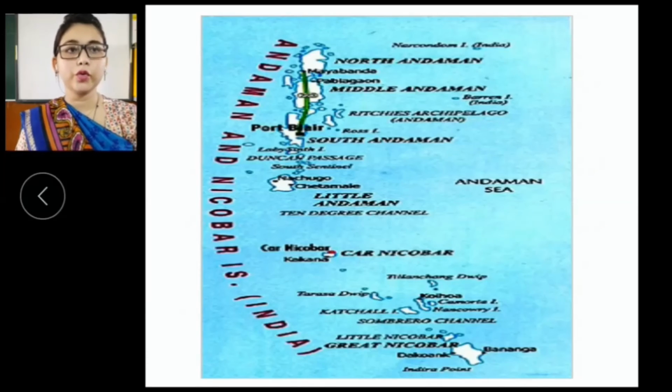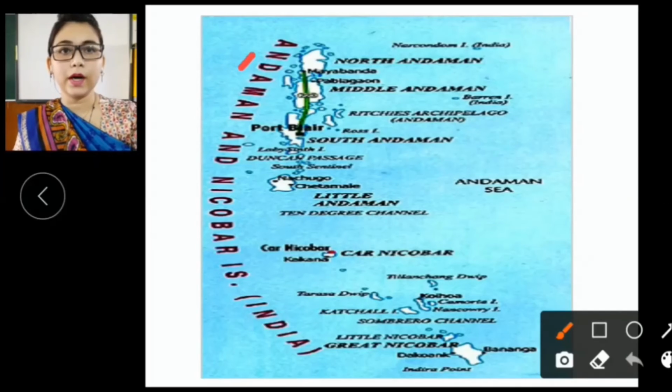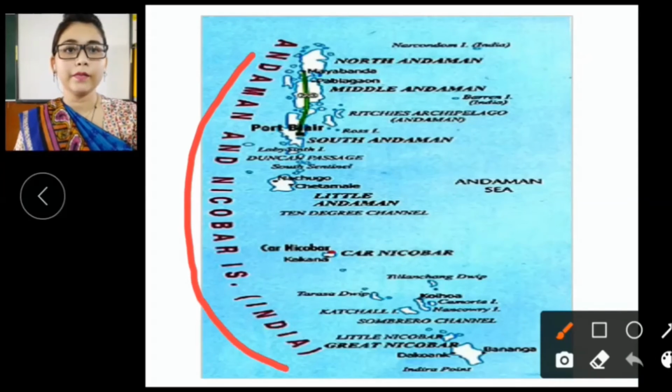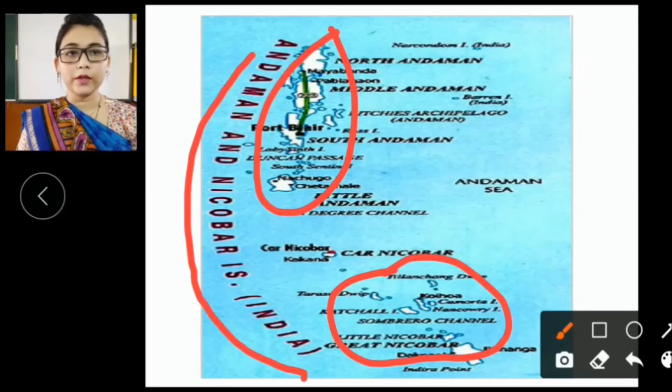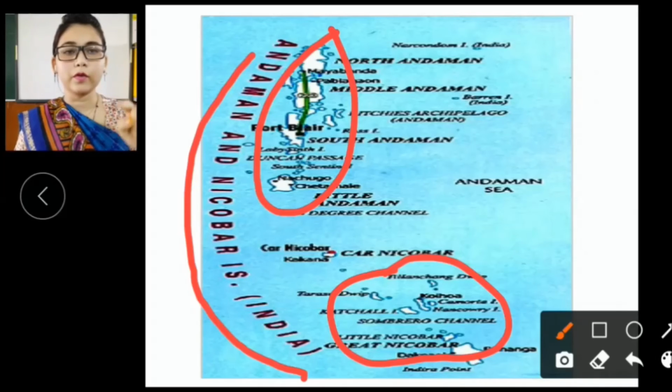Here I want to show you the map. This is the map, and here you can see Andaman and Nicobar Islands. Here you can see pieces of land spreading. These are the islands, and they are surrounded by water from all sides.